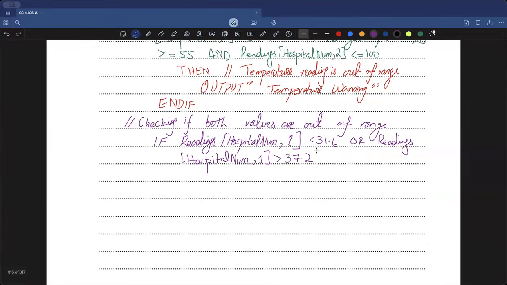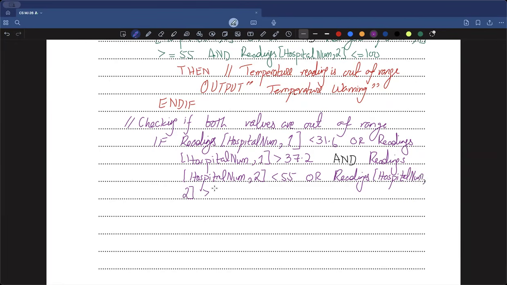Now to divide the temperature and the pulse one, I'm going to say, okay, temperature out of range, and now I'll be writing the pulse value. So what will the pulse be? Again readings. Guys, everyone will have questions. Let me just end this whole thing, and then we will discuss the questions in more detail. Hospital num, but this time column number 2 is less than 55, or I say that my readings hospital num, but this time comma again 2, because it's my column number 2, is greater than 100.